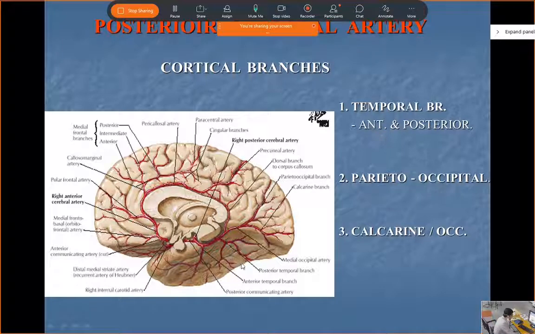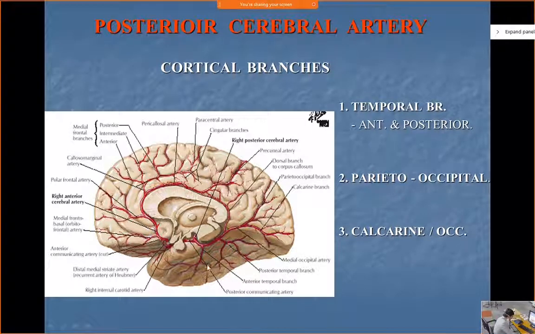So as a whole, this is the area which is being supplied by the posterior cerebral. Again, if you remember, this was the anterior cerebral which is supplying the medial surface, isn't it? The posterior cerebral is supplying the inferior part of the temporal surface and the posterior pole of the brain. Okay.